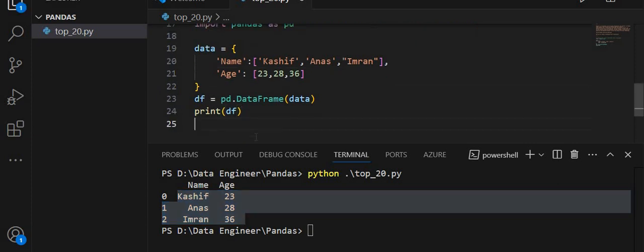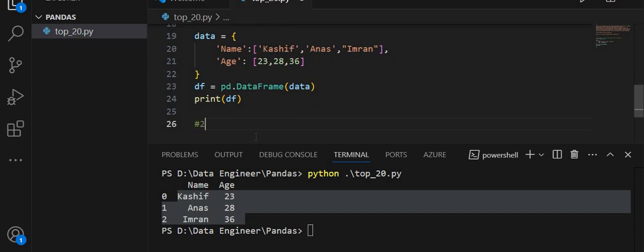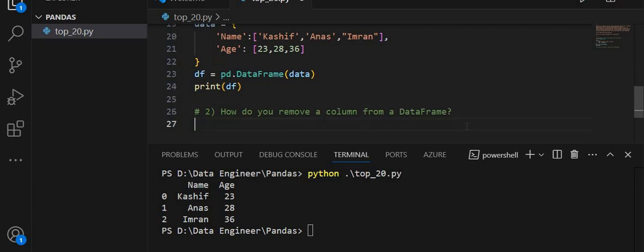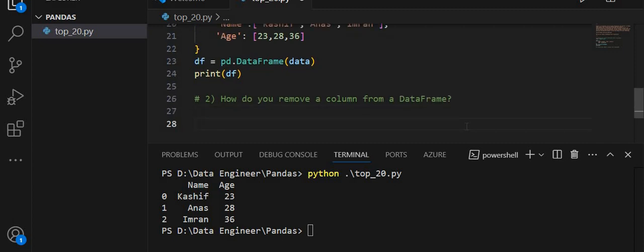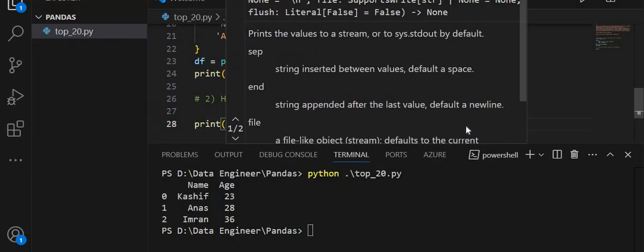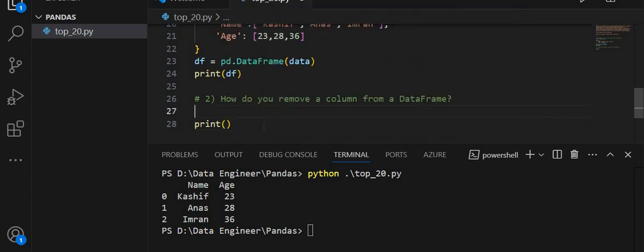The next question is how do you remove a column from a data frame? So we have a data frame with df, print, and we have to remove a column from a data frame.